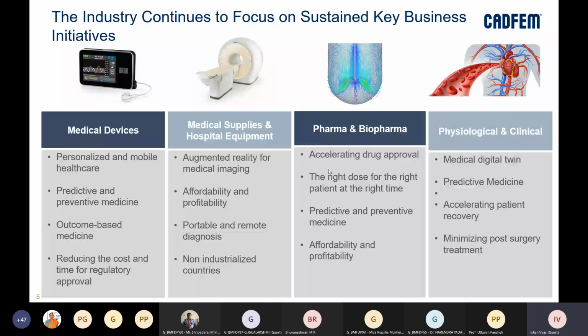That means like we have in the physical scenario, a virtual avatar of our whole body can be created using a digital twin. Maybe we are not exactly there to create an exact replica of our body right now in the virtual environment, but a lot of progress has been made there as well. Then there is predictive medicine, accelerated patient recovery, and minimizing post-surgery treatment as well.